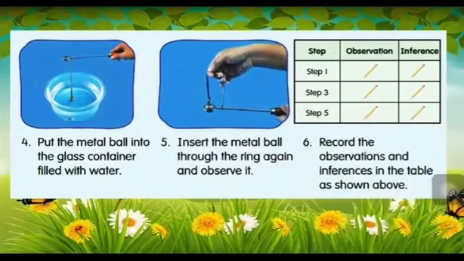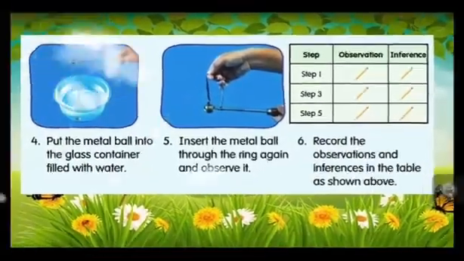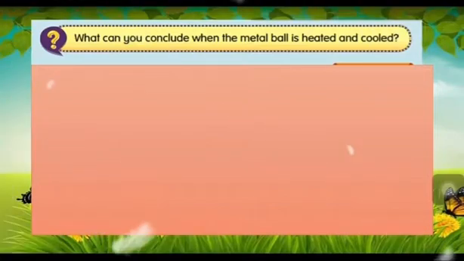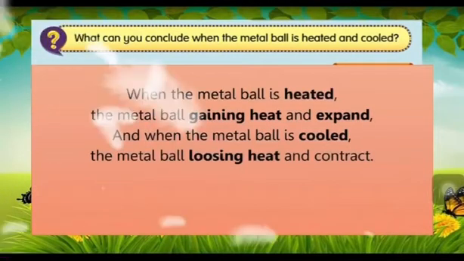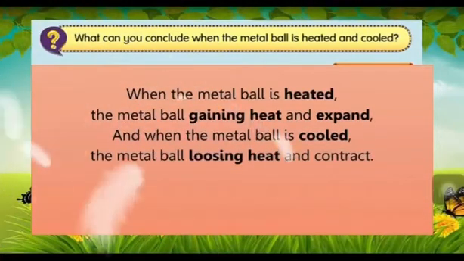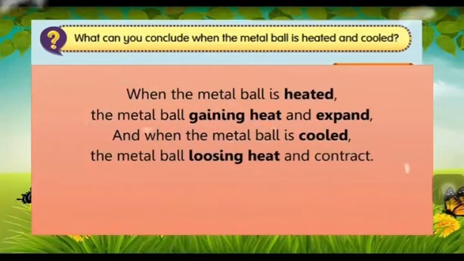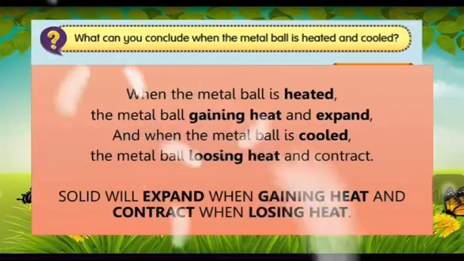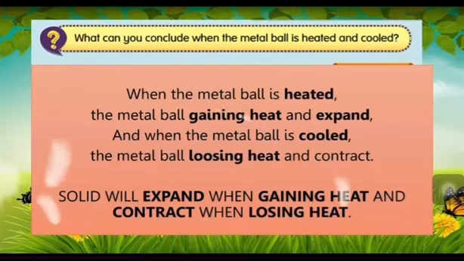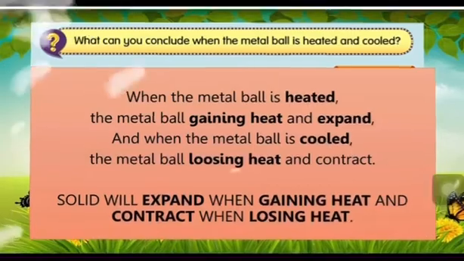So what do you get from this experiment? What can you conclude when the metal ball is heated and cooled? When the metal ball is heated, the metal ball gains heat and expands. And when the metal ball is cooled, the metal ball loses heat and contracts. So, solid will expand when gaining heat. Solid means material. Solid will expand when gaining heat and contract when losing heat.